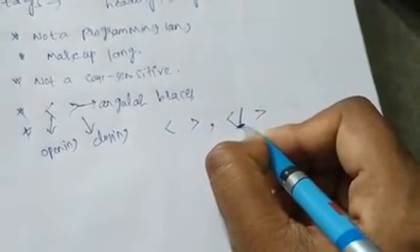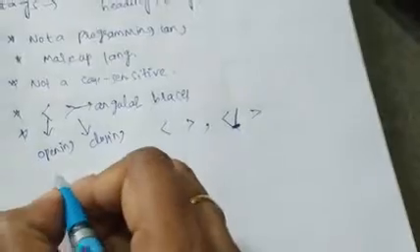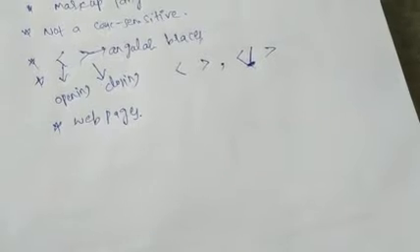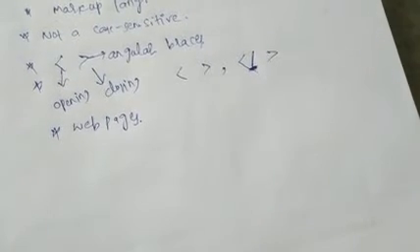And next, the HTML language describes a web page. You use HTML for creating web pages. HTML stands for hypertext markup language, as everyone knows. Next, HTML is not a programming language. It is a markup language.